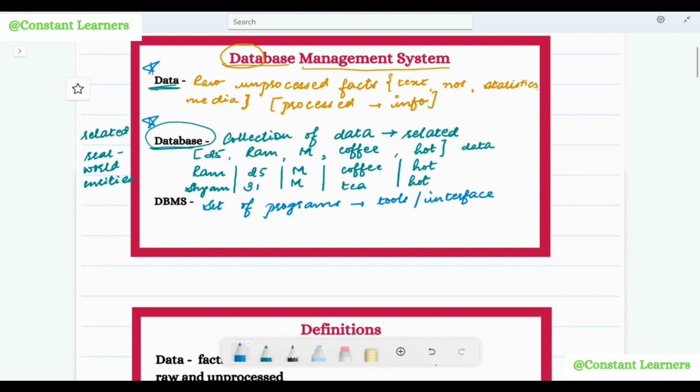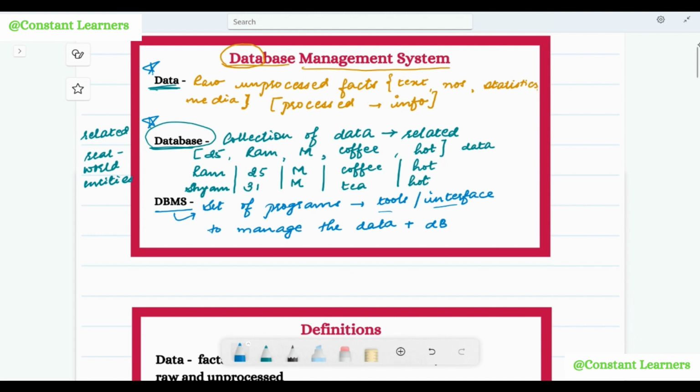All right. So database management system is a set of programs that provide us with tools or interfaces to manage the data as well as the database. I hope that all three of these were clear.